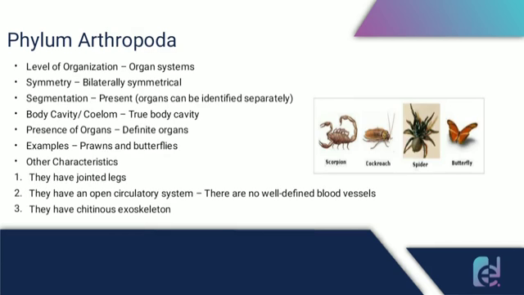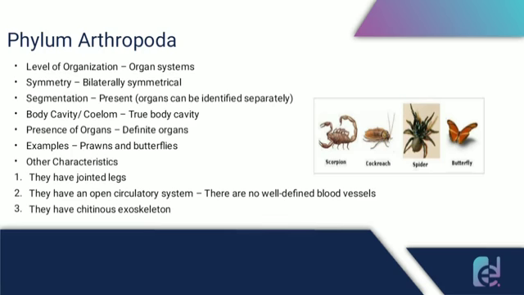Then the next phylum is phylum Arthropoda. They also have an organ system level of organization. Their body is bilaterally symmetrical, and they also have segmentation present. Then they also have a true body cavity, so they are coelomates. Some examples are prawns and butterflies.